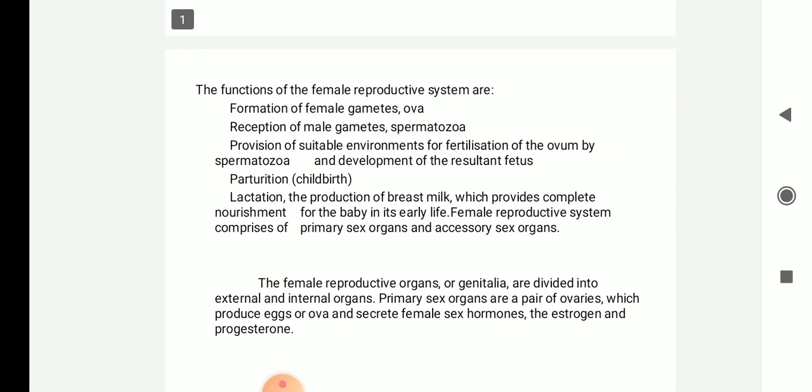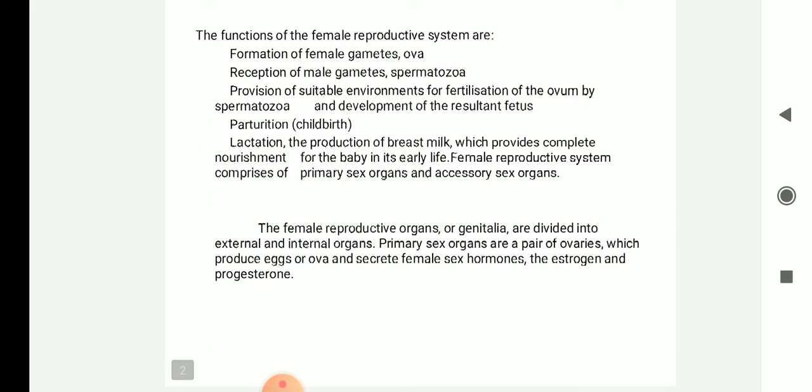The functions of the female reproductive system are formation of the female gamete, that is the ovum, and reception of the male gametes, the sperms. First the ovum will be formed, and second, the female reproductive system will receive the sperms from the male. Next, provision of a suitable environment for fertilization of the ovum by the sperm and development of the fetus. After receiving the sperm, the ovum and sperm fuse to form the zygote, and that also occurs in the female reproductive tract only.